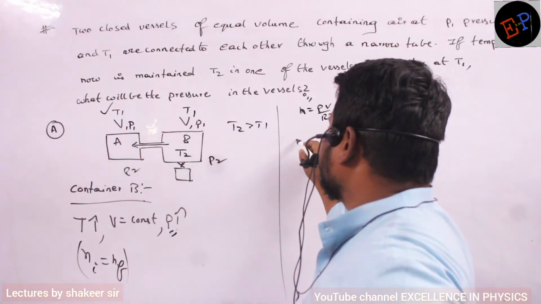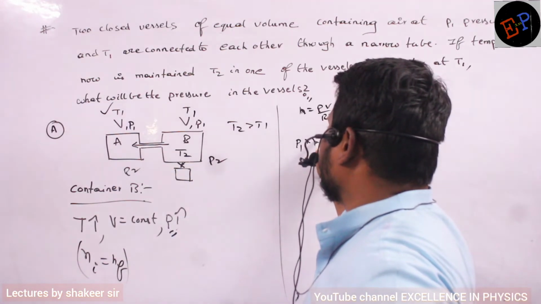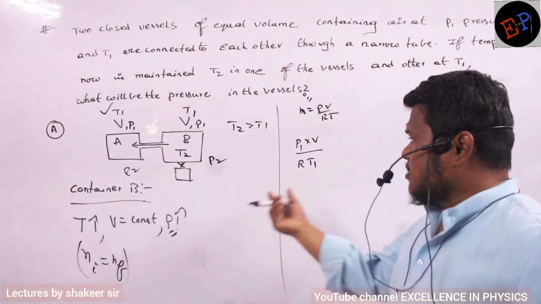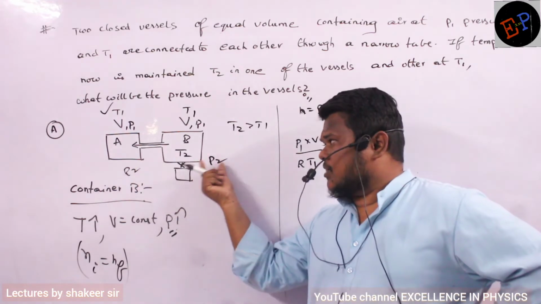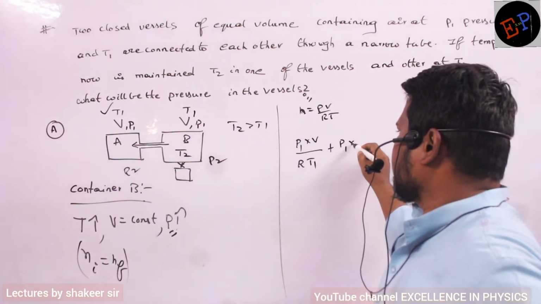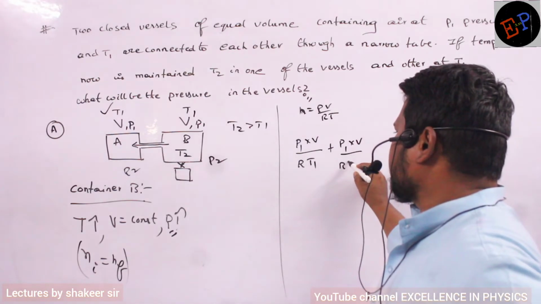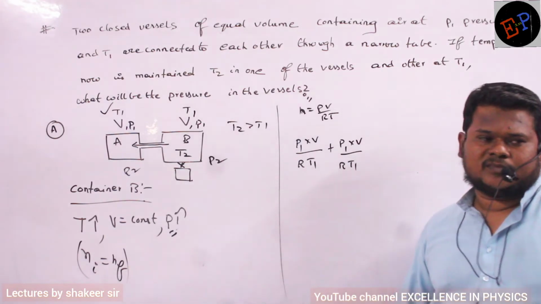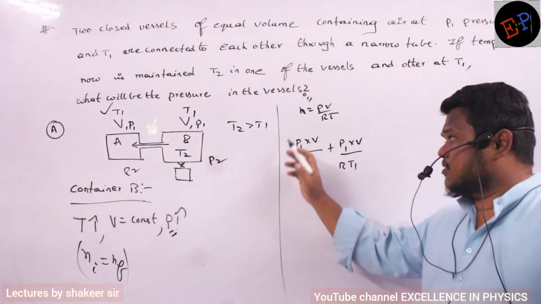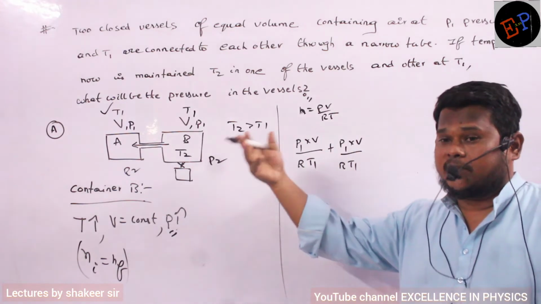Initial pressure is P1, initial volume is V, R is the same, temperature is T1. And in the second container, pressure is P1, volume is V, R is the same, temperature is T1. Same pressure, same temperature, same volume, everything is the same. This total is the number of moles before heating.